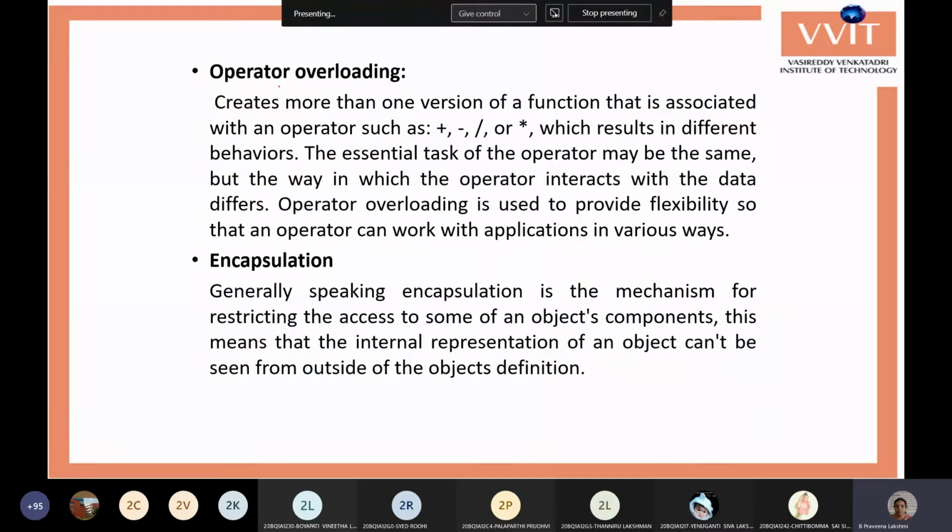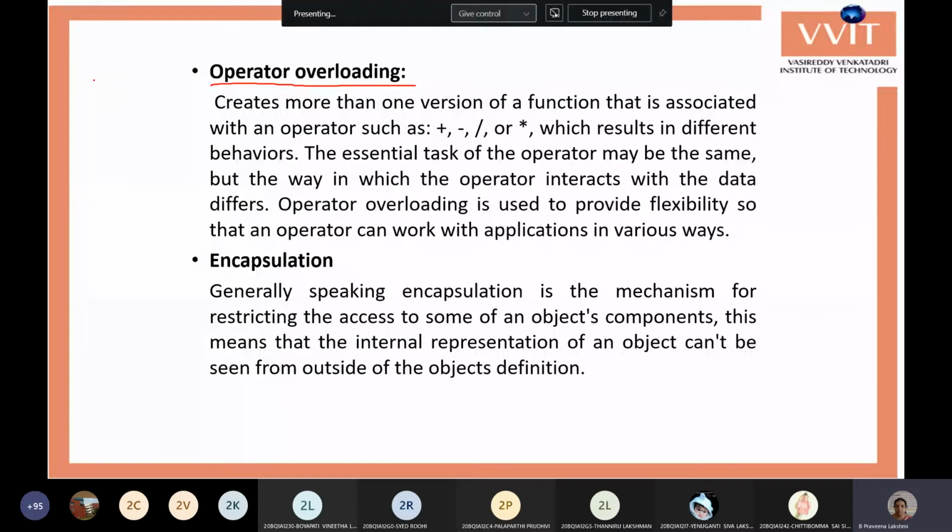Next, we have already discussed function overloading. Similarly, there is operator overloading within object oriented programming. In function overloading, we use the same name for the function with different arguments and different functionalities.